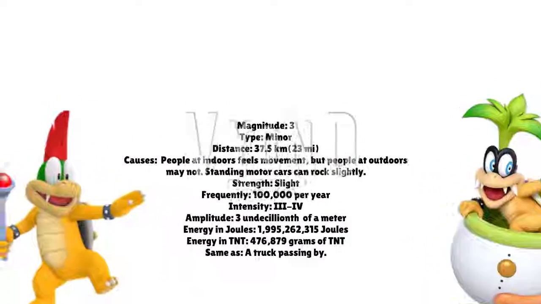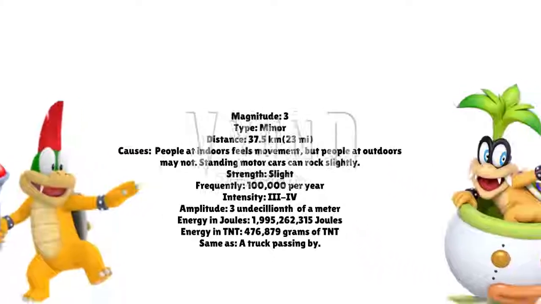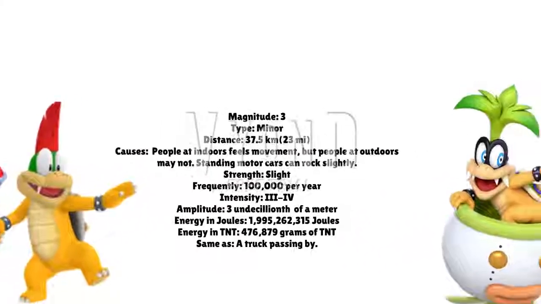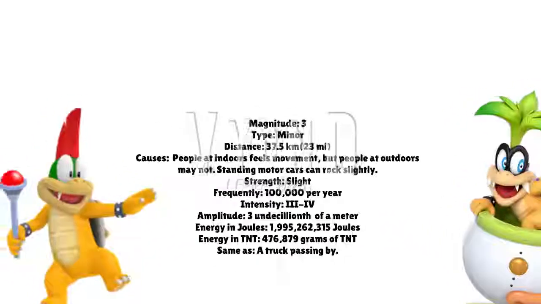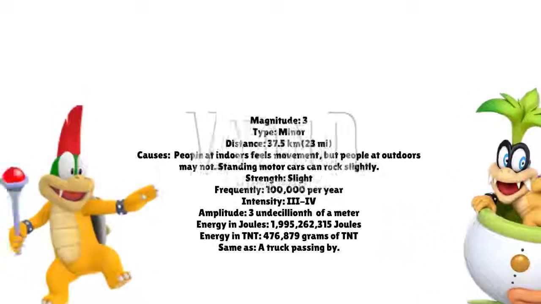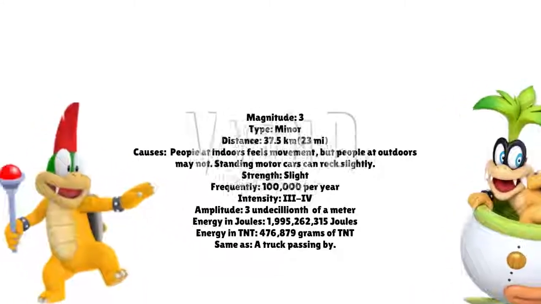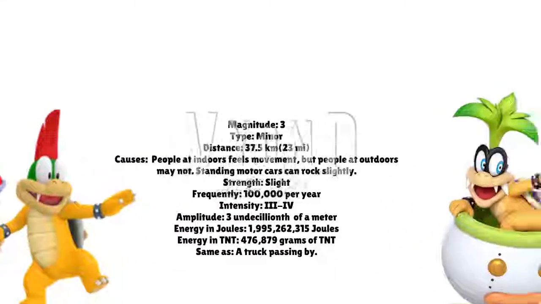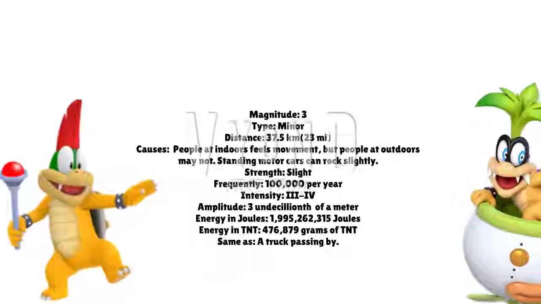If an earthquake has a magnitude of 3, its distance is 37.5 kilometers, or 23 miles away. Only a few people feel it, and objects start to shake, and rattling sounds will occur. With a Richter scale magnitude of 3, and with a Mercalli intensity of 3 to 4, it would be a minor earthquake that you can feel, but it rarely causes damage, or none at all.